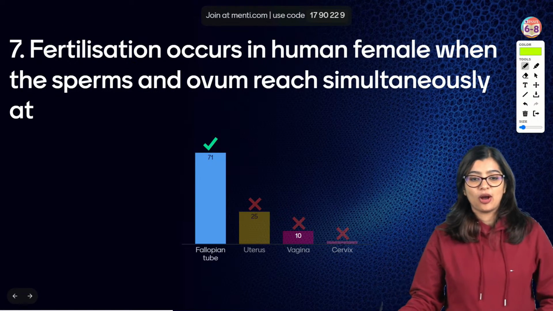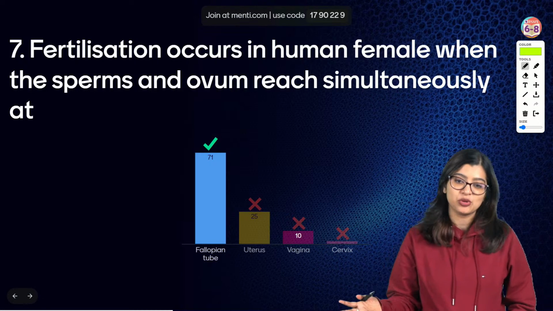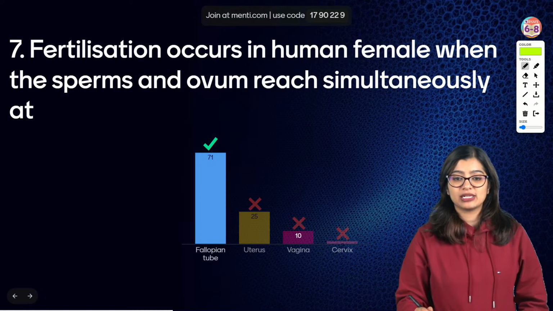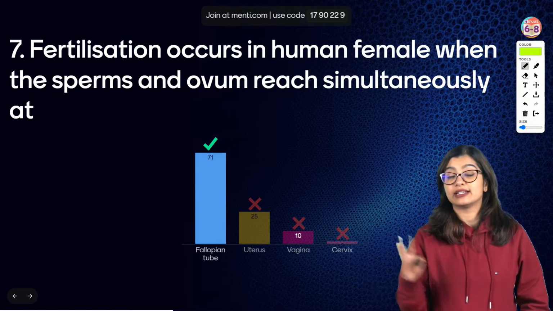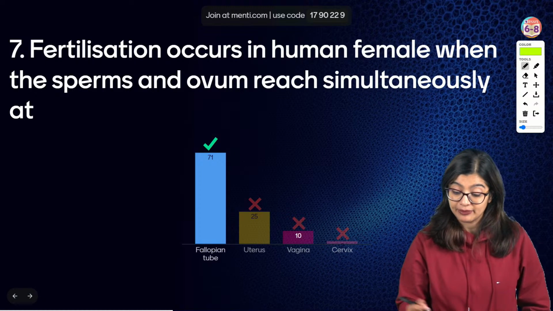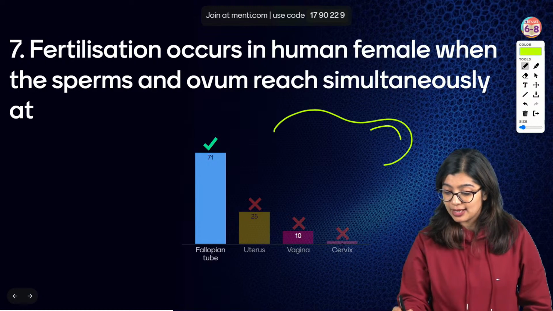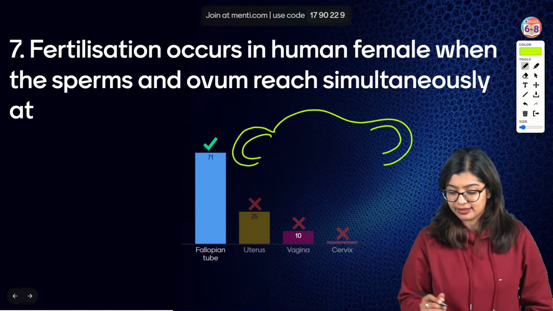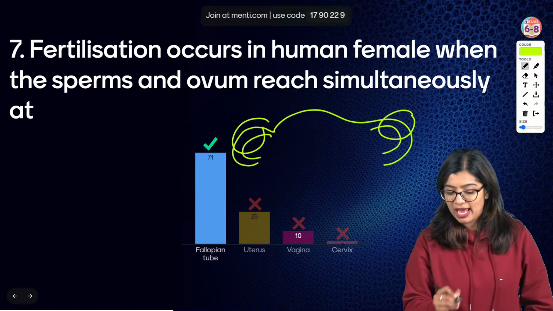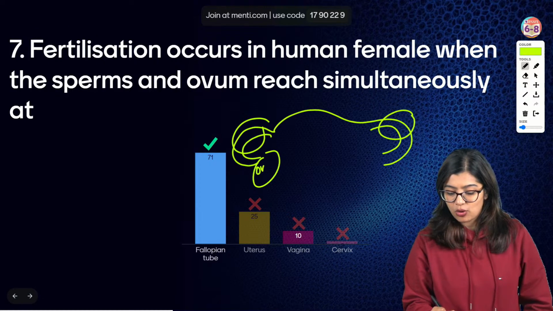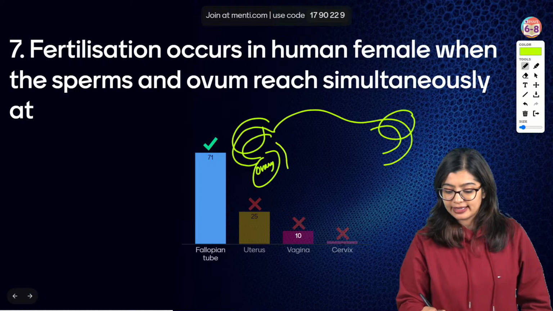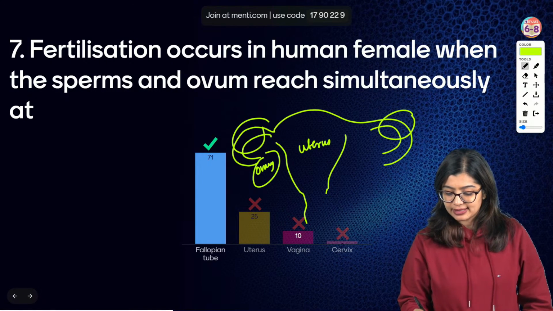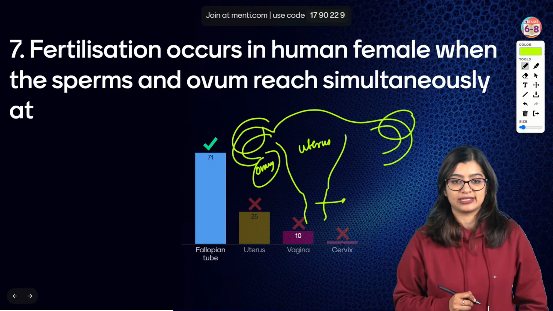No problem for the spam, but please don't spam. Are the fallopian tube and cervix the same or different? It is not the same, it is different. The fallopian tube is a pair of tube-like structures which connect the ovary and the remaining part of the uterus. The cervix is the birth canal which is present here.